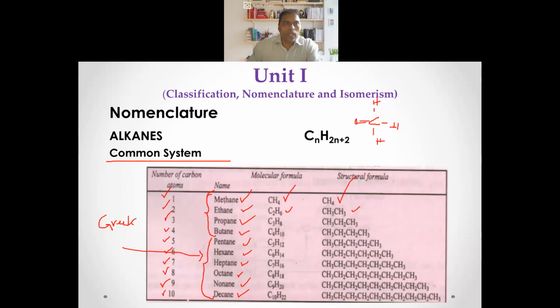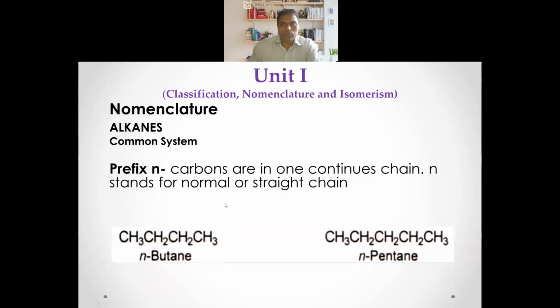That is how we name the alkanes. So we have certain terms that we use. Suppose the question is, what if they are branched? They can be a straight chain, or they can even be a branched chain. If it is a straight chain, so that is something normal, right? So we give the prefix n before that alkane.